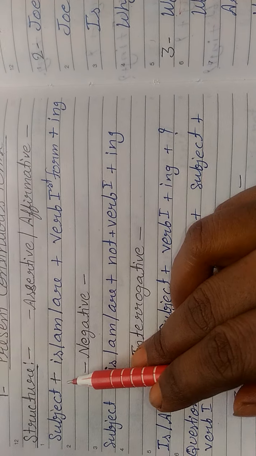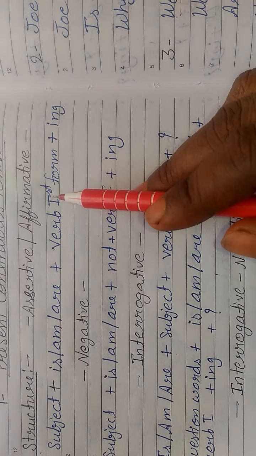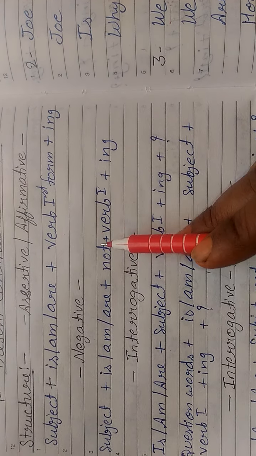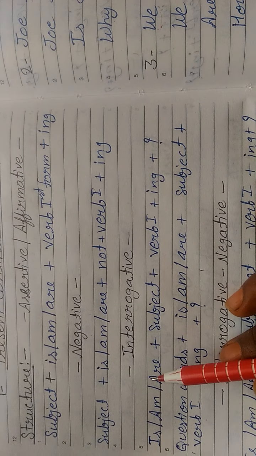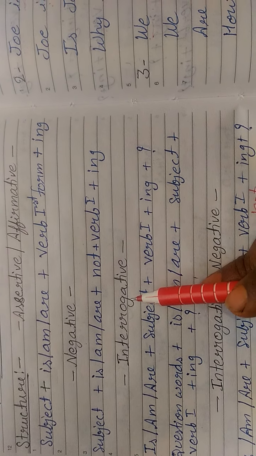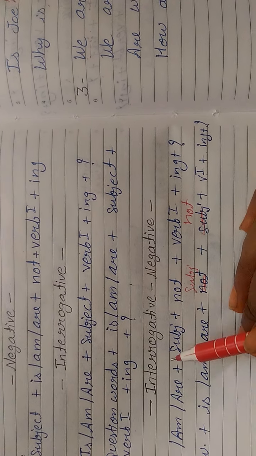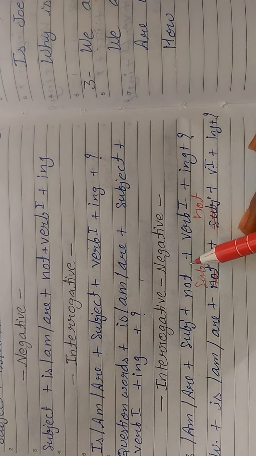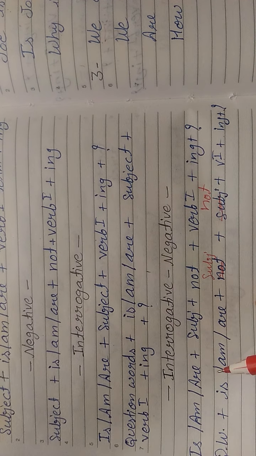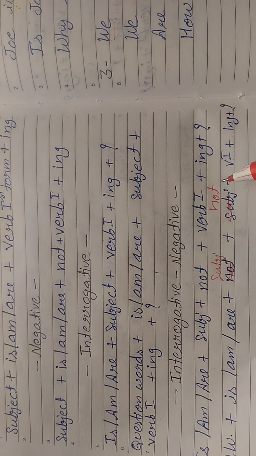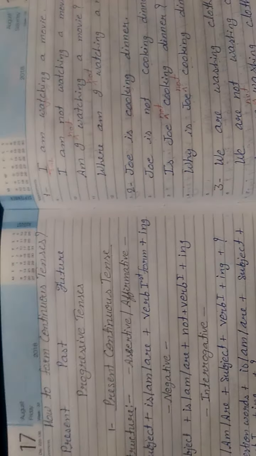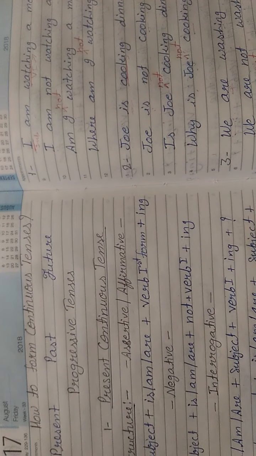But remember, the constant thing is the structure, that is, subject, auxiliary verb, verb first form with ing. Negative, after the auxiliary. Interrogative, first auxiliary or question word, then subject, and then verb first form and ing. If interrogative negative, auxiliary, subject, negative, verb first form ing, or question word, auxiliary, subject, negative, verb first form ing. So students, this is all about present continuous tense.